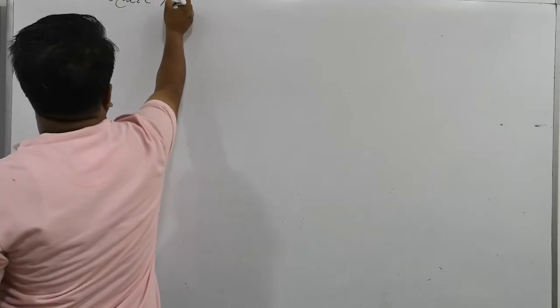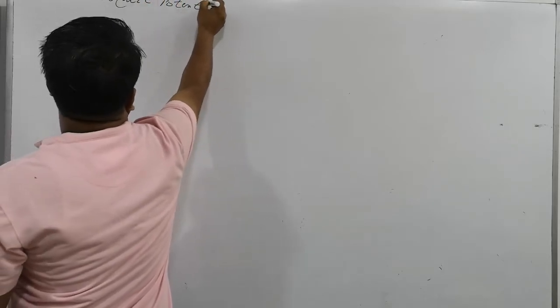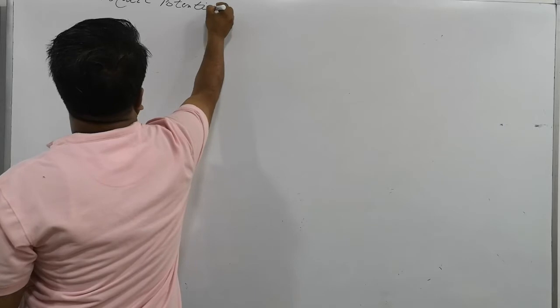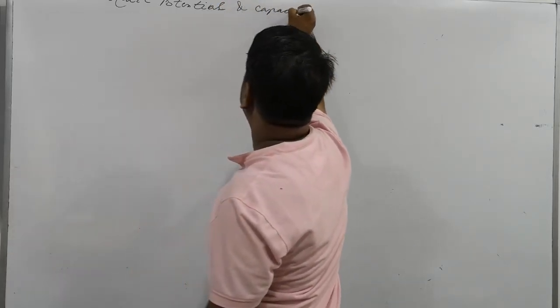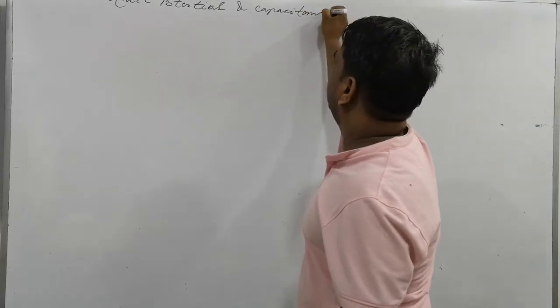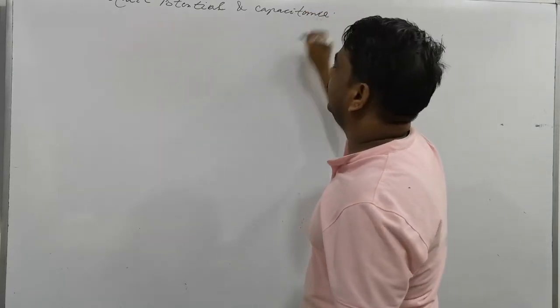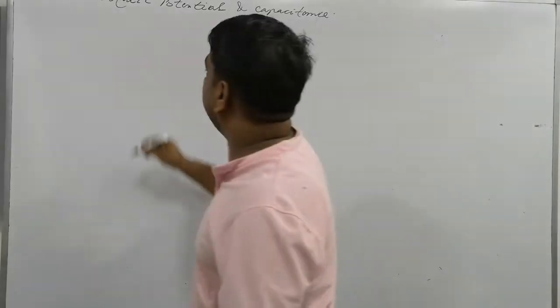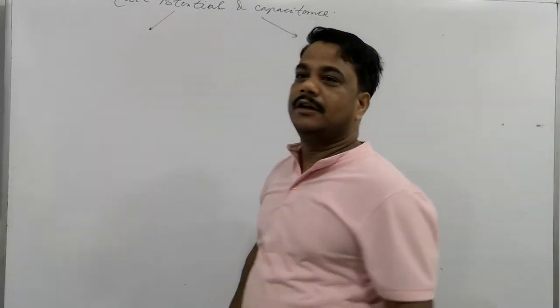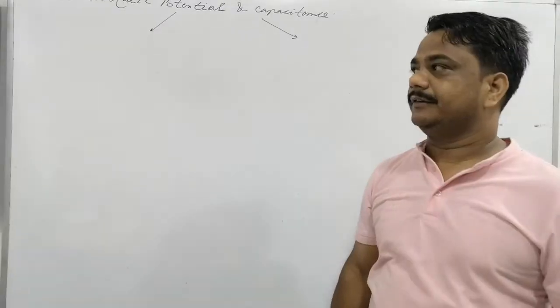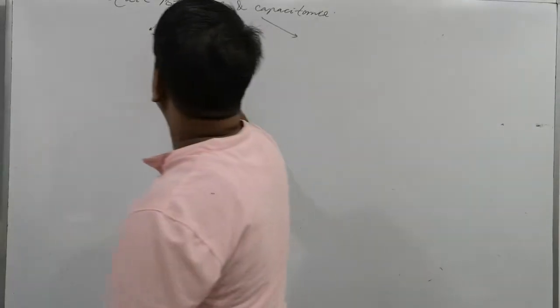The unit has two sections, capacitance and potential. This is the flow of the chapter I am telling you. Is that clear?